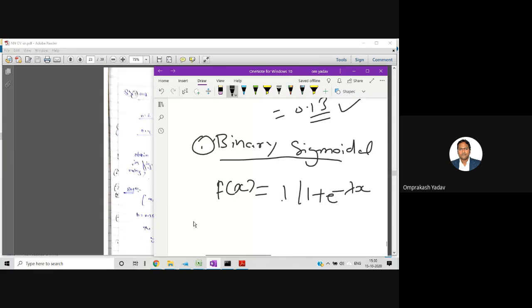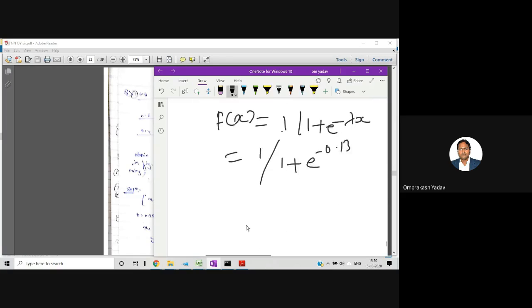If any lambda value is given, then you can take it; if it's not given, consider it as 1. So 1 upon 1 plus e raised to minus x, where x is the total input 0.13, which we substitute here. Now calculate this and see what you are getting.